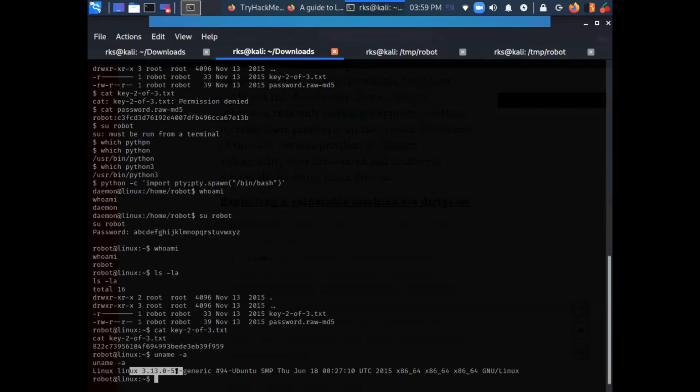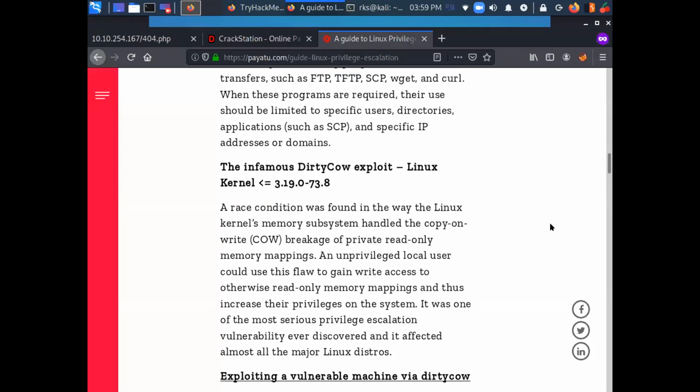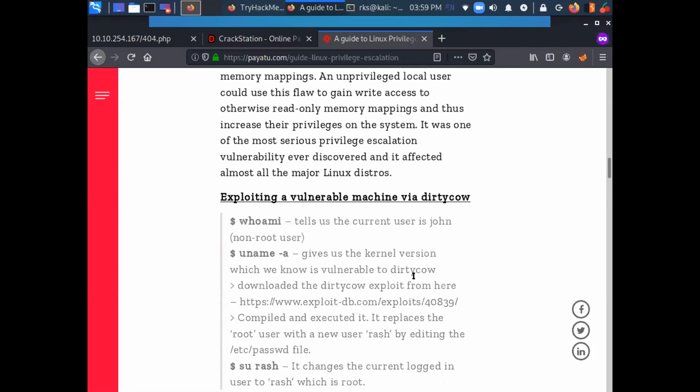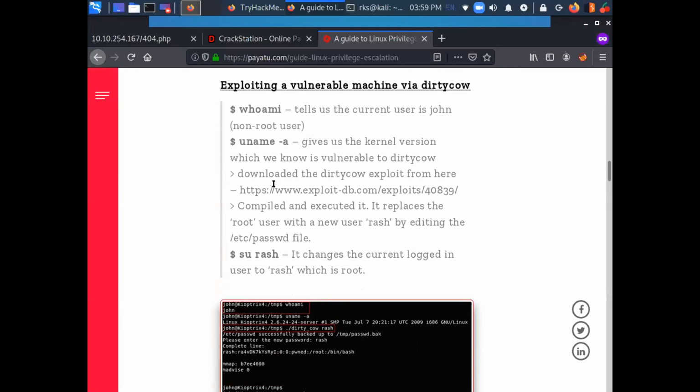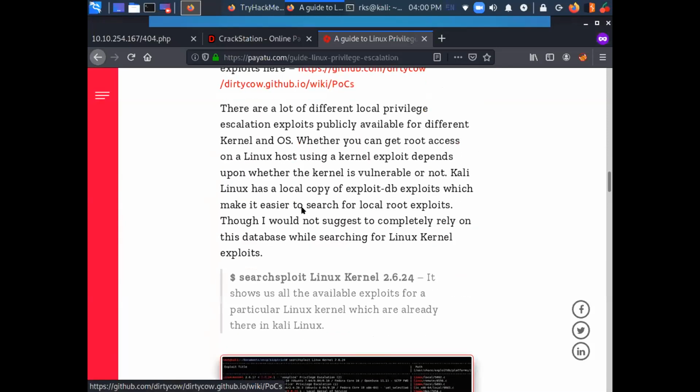Linux 3.13.0. Okay. It is not a very old version of Linux. It's a bit old, but not that old. So I'm not going to go for the kernel exploits right away. Although I can try Dirty COW here, that may work. Anyways, let's go ahead.